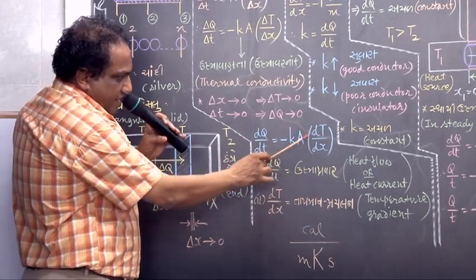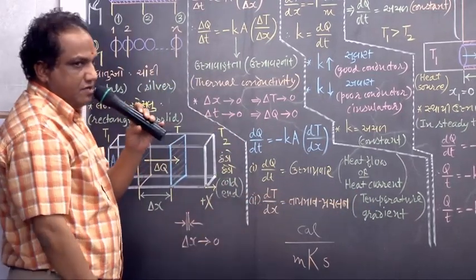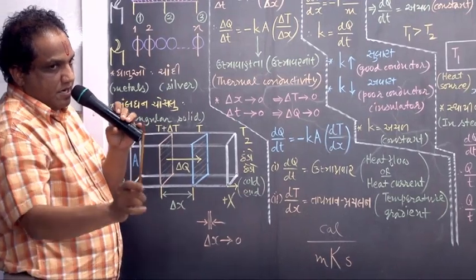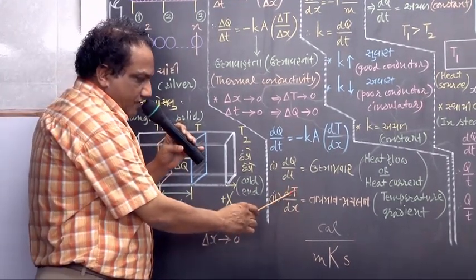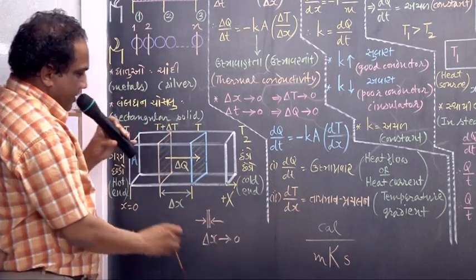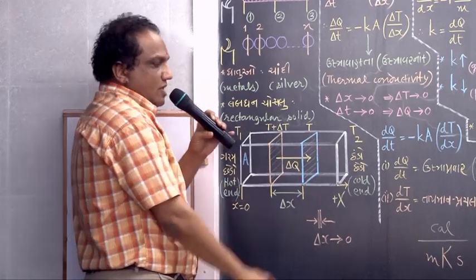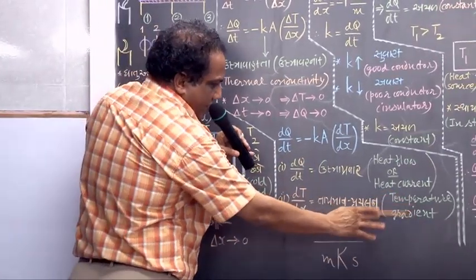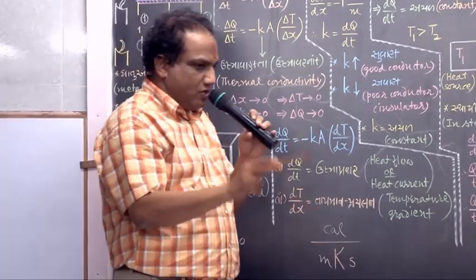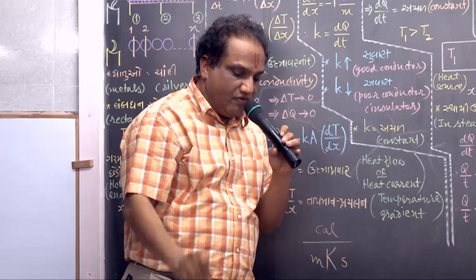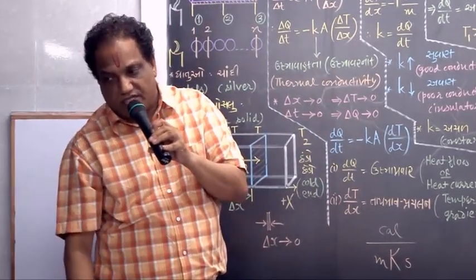What about this dT/dx? dT/dx is called temperature gradient. And what is it? Rate of change of temperature with respect to distance along the direction of heat conduction is known as temperature gradient.